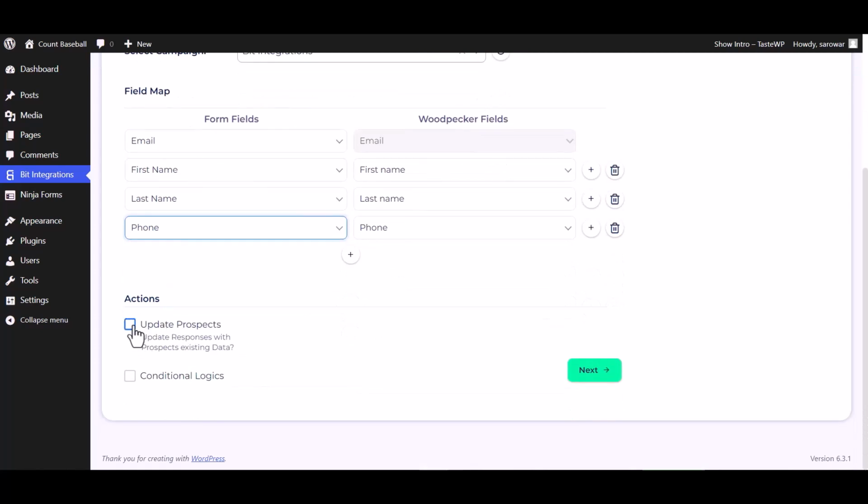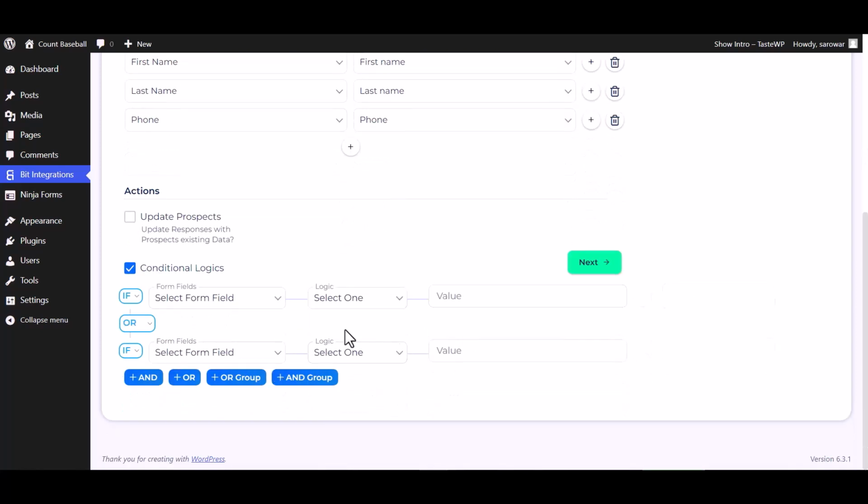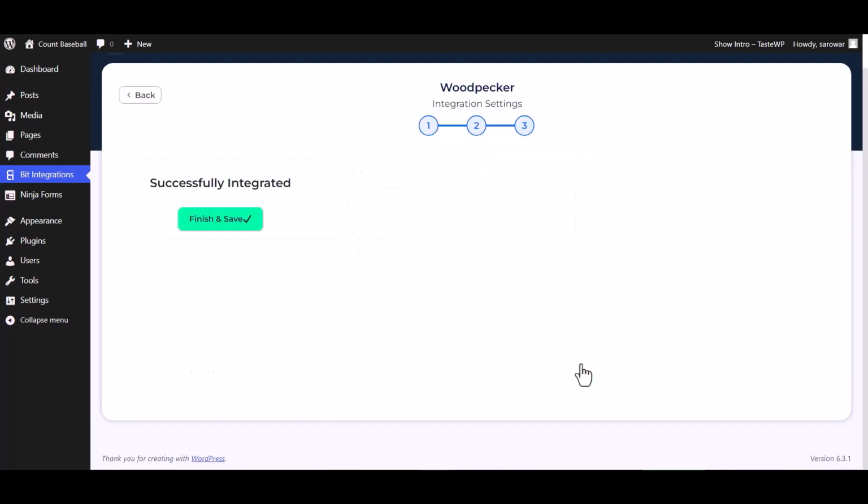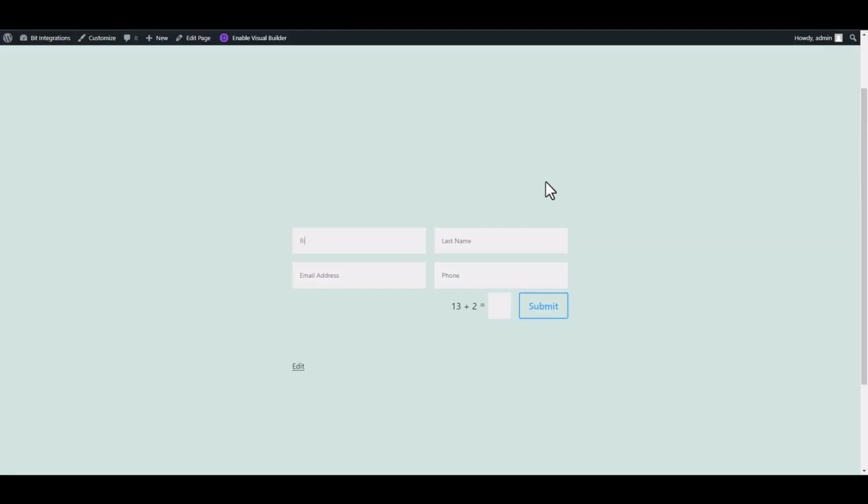Here are some advanced features and actions you can use by checking the box. Also, you can add conditional logic you can use for your own requirement. Next, finish and save it. Now go to your form and fill up with data.